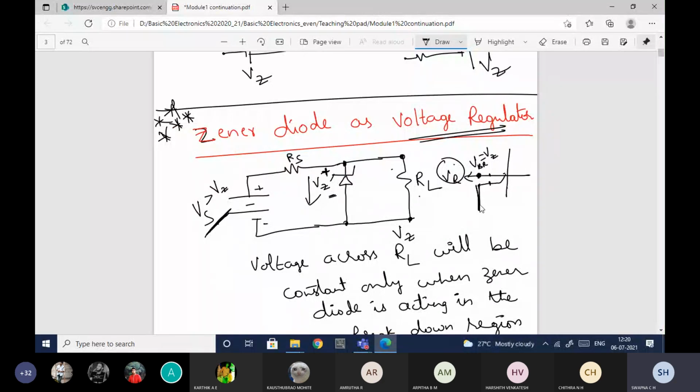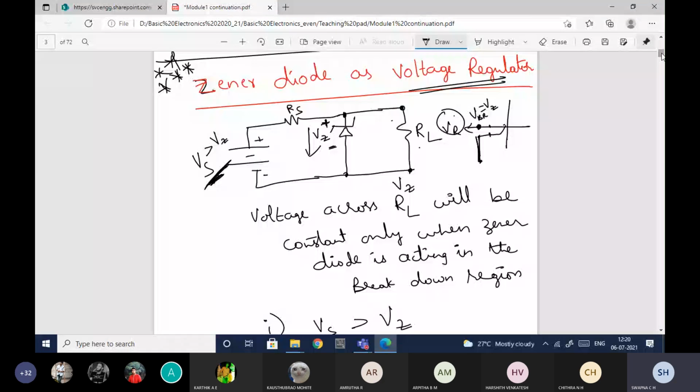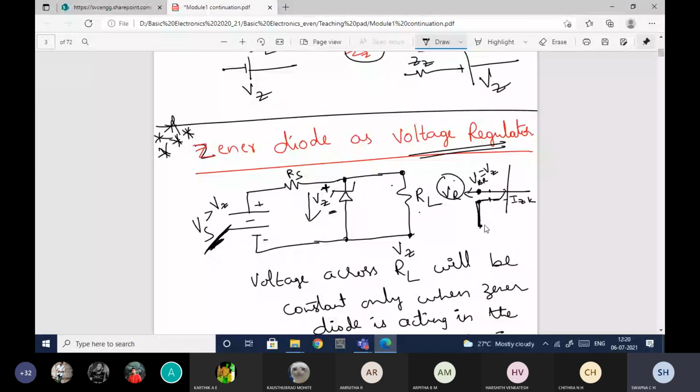The first condition is Vs should be greater than Vz. Okay, that is the first condition. And what is the second condition? There is a limitation on current. This current was nothing but Izk, and this current was nothing but Izm, or you can even name it as Iz minimum or Iz maximum, whatever we are flexible.